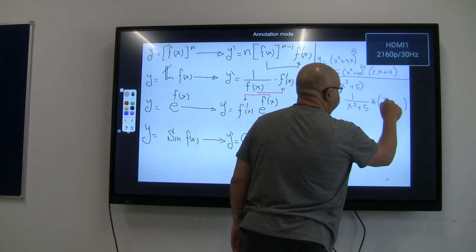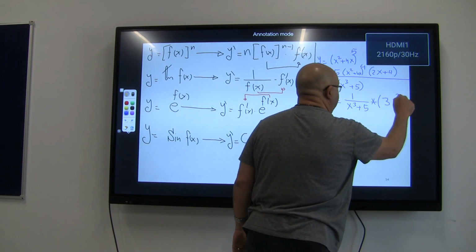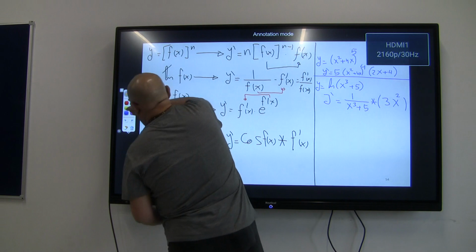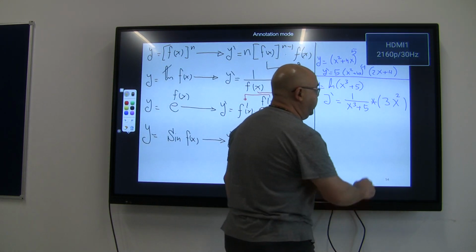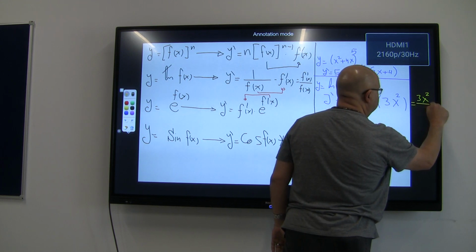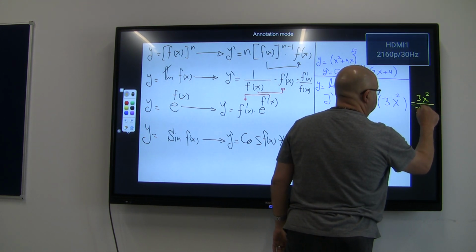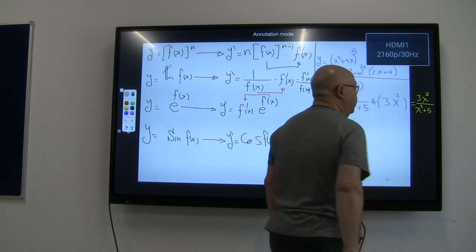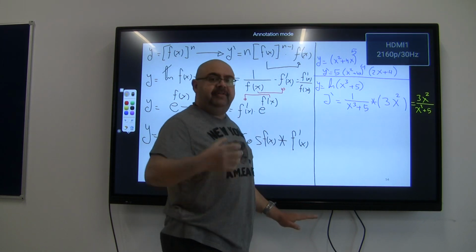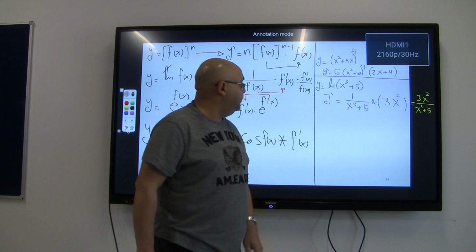So it's going to be 3x squared. We can write it, if you like, in a simpler manner. So it's going to equal 3x squared divided by (x cubed plus 5), which is simply the derivative of the function over the function in the denominator.